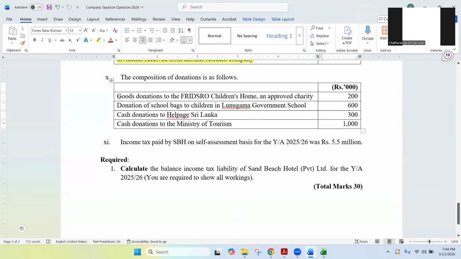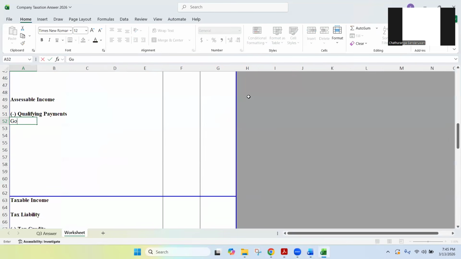Lamai, is this allowed or disallowed? Can we deduct this 200? We have donated some goods to this Fritzko Children's Home, which is an approved charity. Can we deduct goods donations to approved charities? I'm writing it. Goods donations to approved charity.